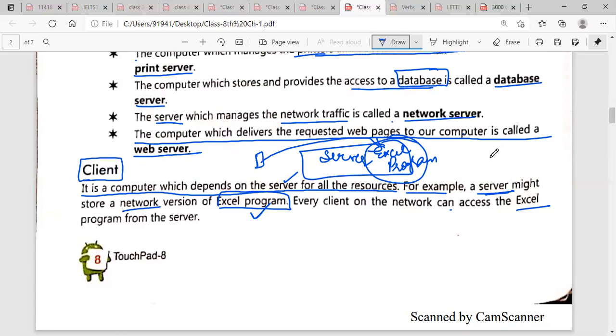You can also take the example of the internet. Every person is using the internet, and the photos or videos we upload on the internet are also stored on a server.